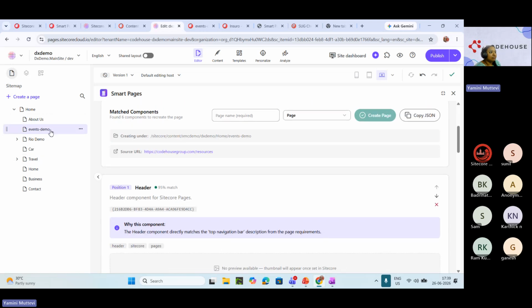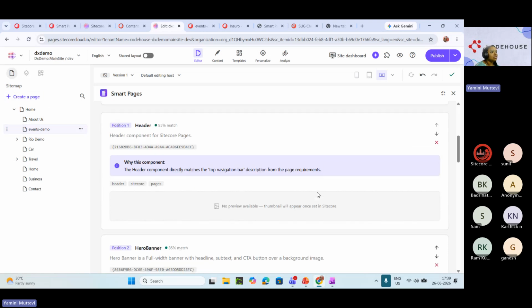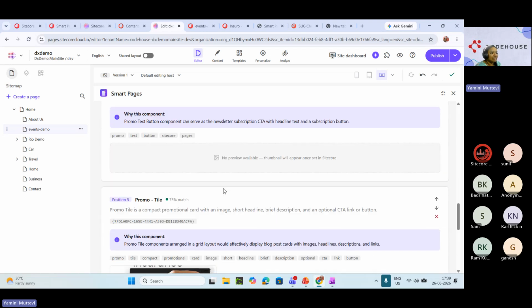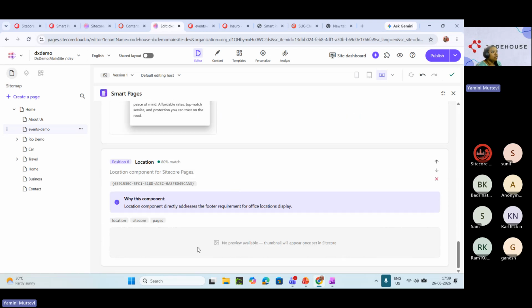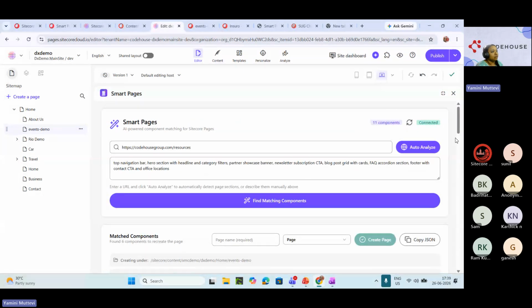And it is under events demo. If you see, I did not change the page to the events demo. It is appearing automatically. It is taking the context from the site, then the page, then the page template as well. The header is a 95% match, hero banner is 85%, promo carousel is there, promo text button is there, tile is there, location component is also there. So there are so many things here. So that depends on how you want to make use of this application.